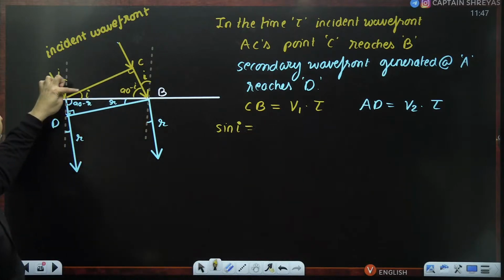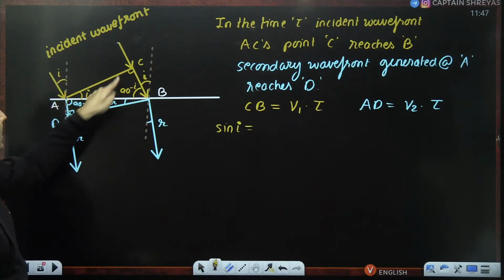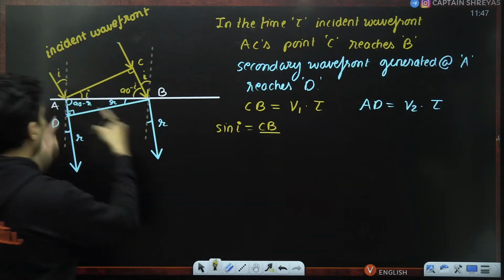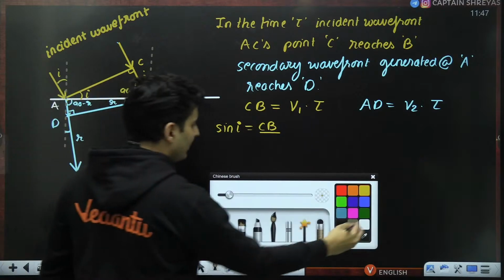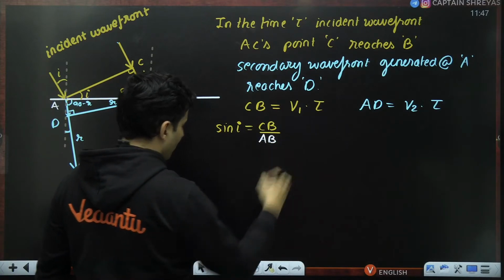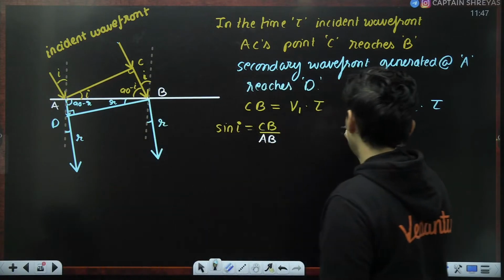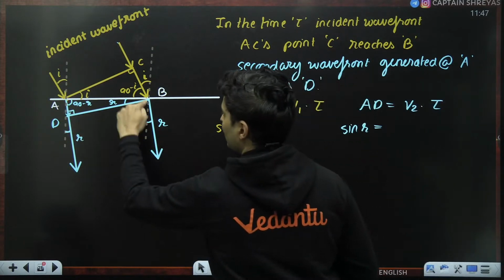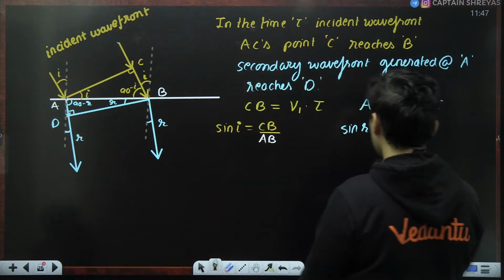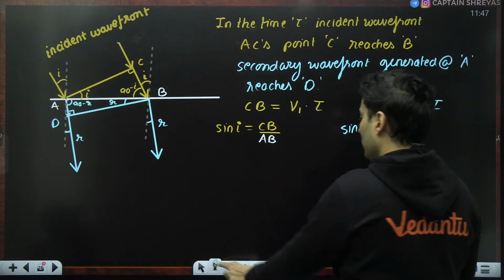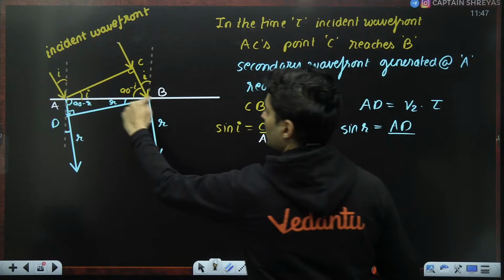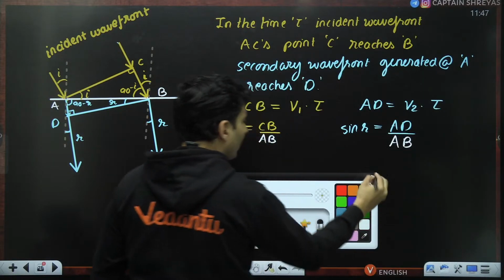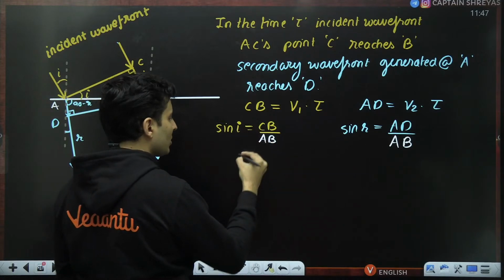Now think and tell me what will be sine of angle I. Sine of angle I in this right angle triangle is opposite side, which is CB, divided by hypotenuse, which is AB. Similarly, sine of R is opposite side AD upon the hypotenuse, which is basically AB. So how about dividing both, because I can see AB is common.